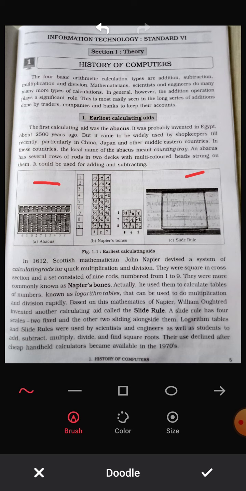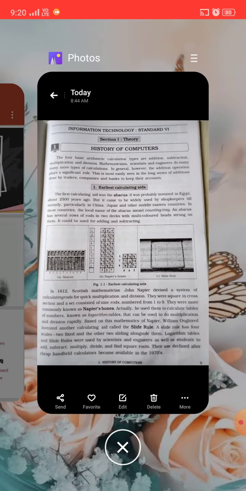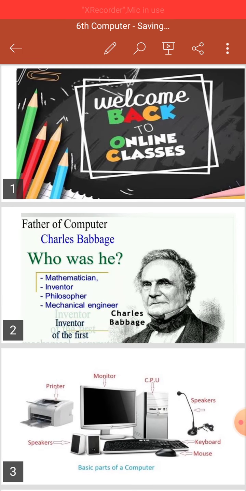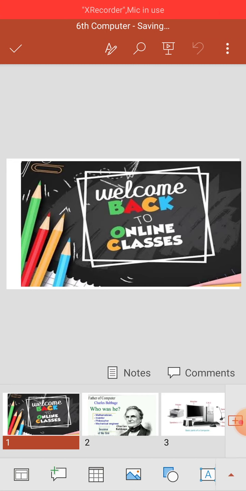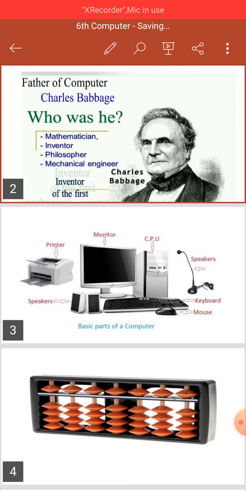So students, let's start this chapter. I will show you some pictures so you can understand better. So look over here. Welcome back to our online class. Now the next picture, look at this picture.